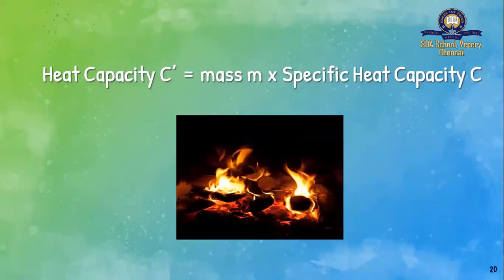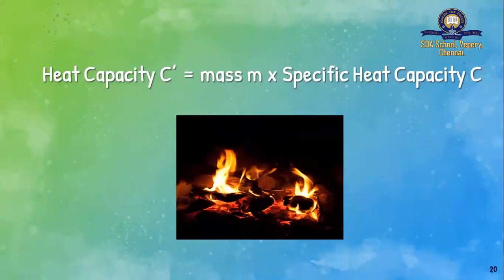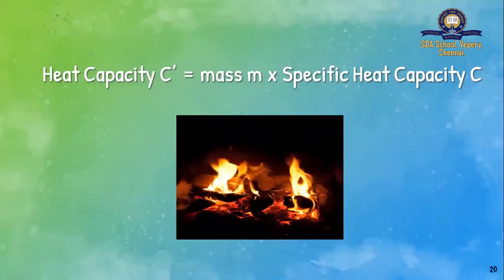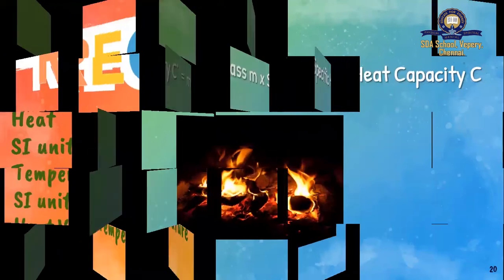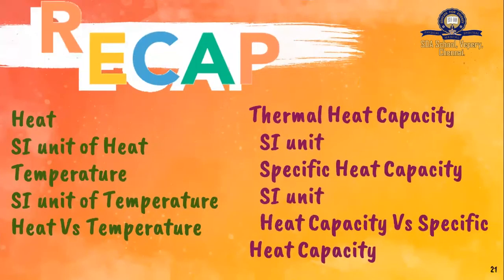So don't get confused. We have learned only four definitions today. What is heat? What is temperature? What is heat capacity? What is specific heat capacity? And also you learned another definition for a calorie, and we have discussed the units for everything. Okay, so children, since you have so many definitions, we'll stop here for now.